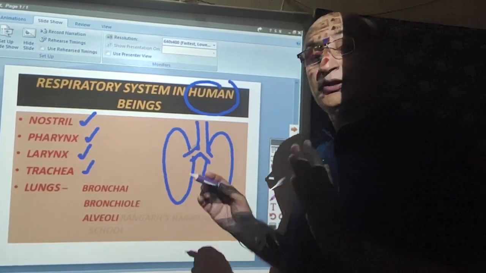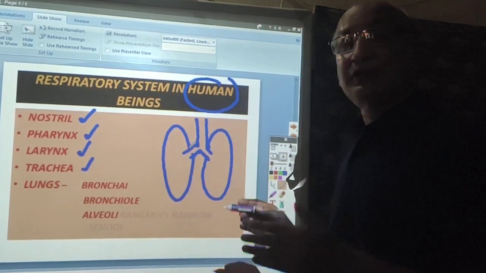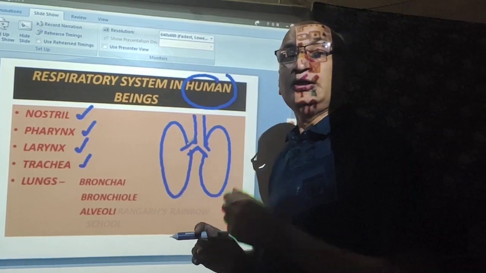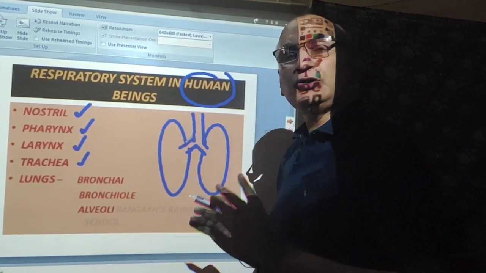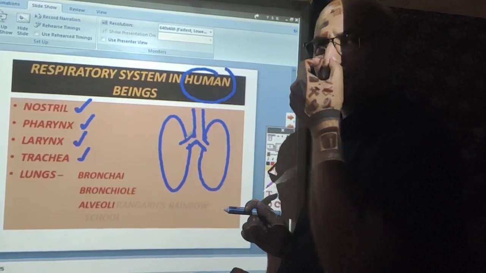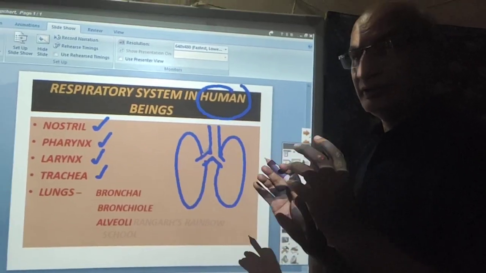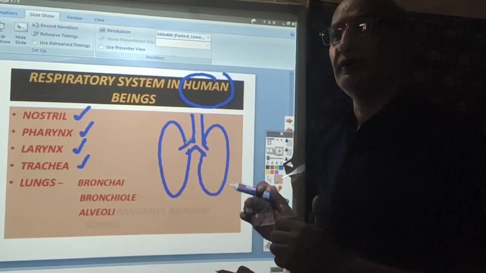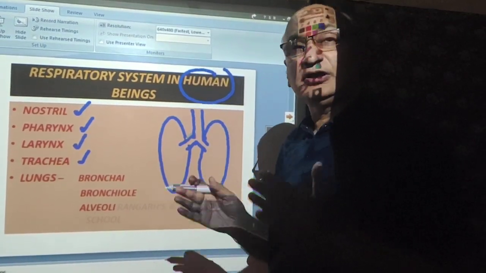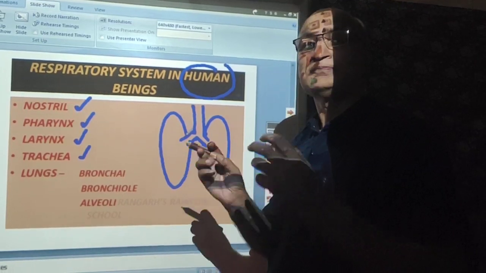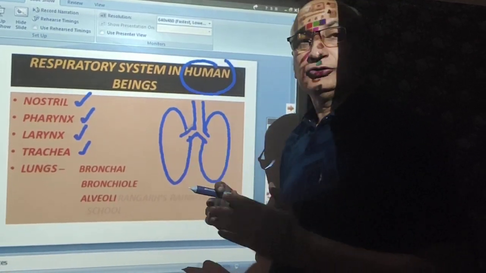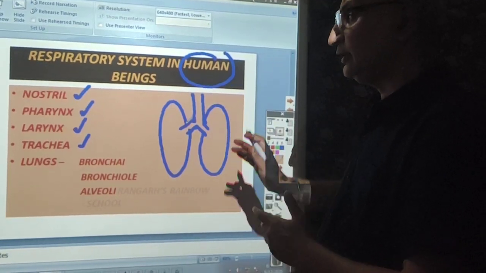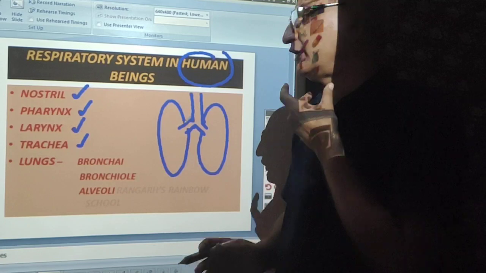Okay, so now in the case of human beings, the respiratory system starts from the nostril. There is a left and right nostril, and you might have felt that it is a bit watery or moist. Why is it moist and having hairs? It is moist just to keep large macroparticles from reaching inside the trachea or the respiratory passage. Then we have a pharynx.